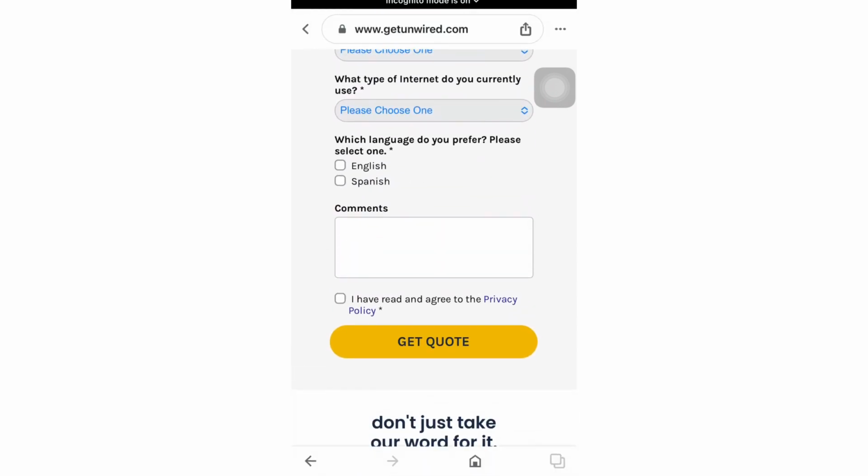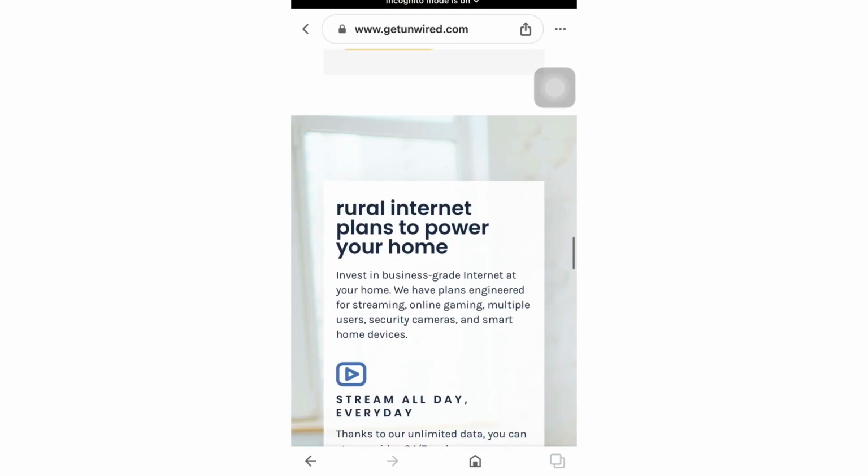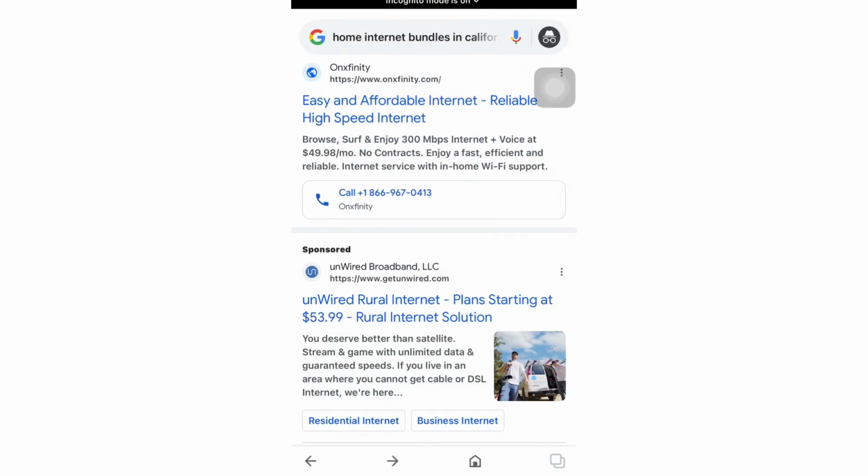Then after choosing it, and if you have used it before, then you can also give your comments here. After that you have to press on the quote button, and get quote will make the bundle on for your home. That's the very easy and the best way to get a home bundle by sitting at home and not going anywhere physically.